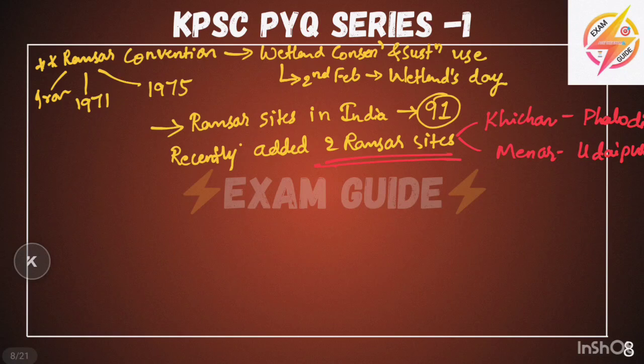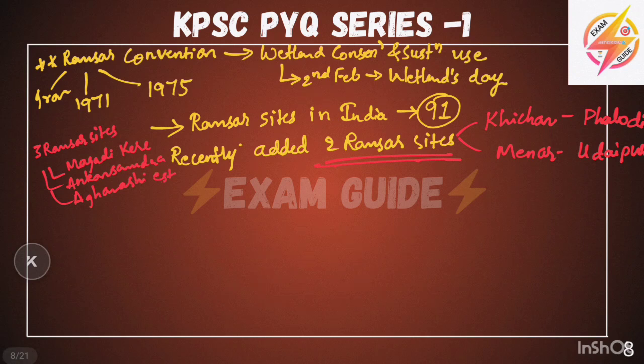And the 3 Ramsar sites recently added in Karnataka are Magadi Kere, Ankasamudra, and Aghanashini. These are the 3 recently added from Karnataka. And the state which has the most Ramsar sites is Tamil Nadu.